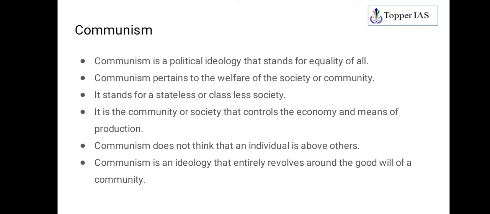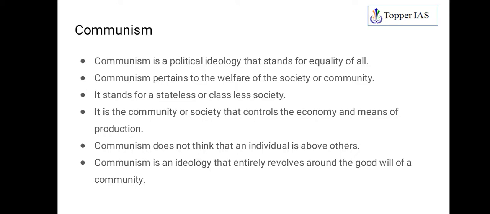We have seen in liberalism the individual freedom. In the economic sphere, the individual is also free to conduct businesses, so that leads to a market economy, a kind of capitalism. But in communism, it is not individual freedom, what is important is the welfare of the society.